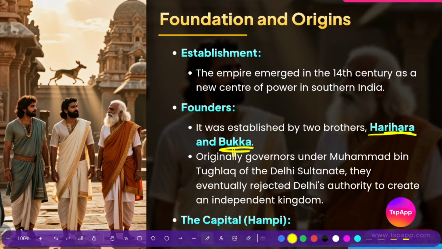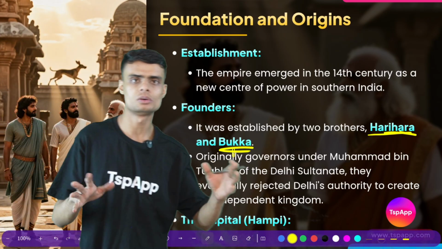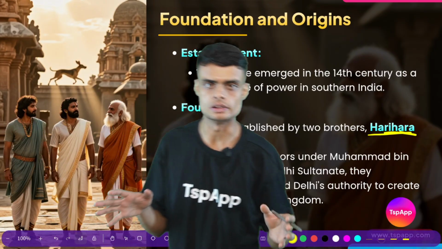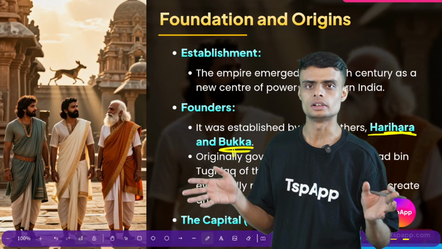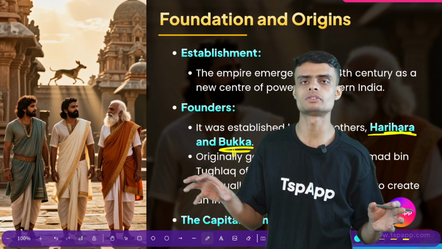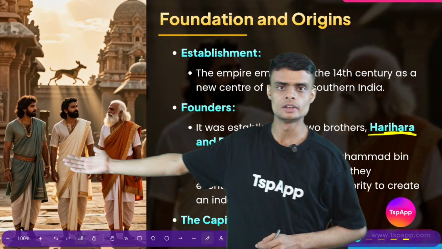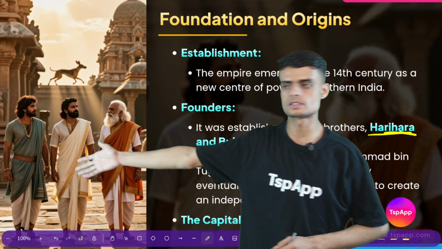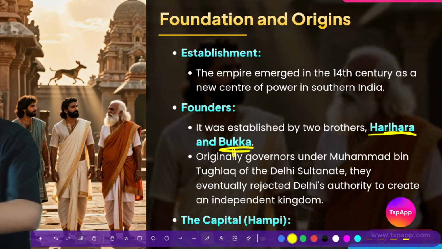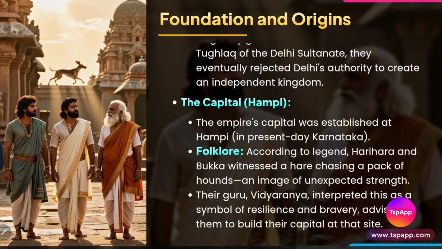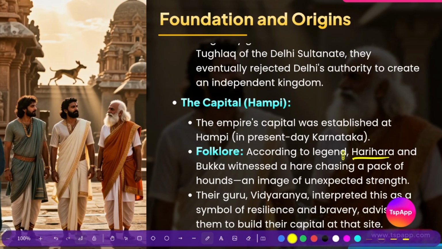These are the two rulers. There is a story of how a small animal could fight with a larger animal. According to folklore, Harihar and Bukka witnessed a hare chasing a pack of hounds.